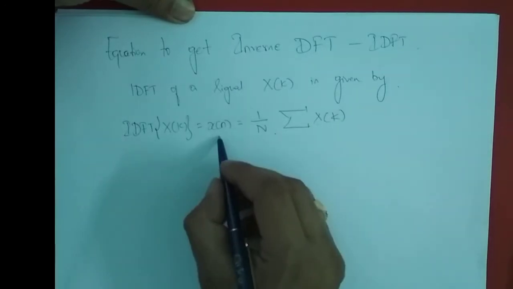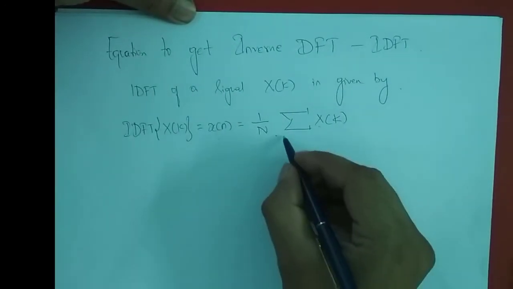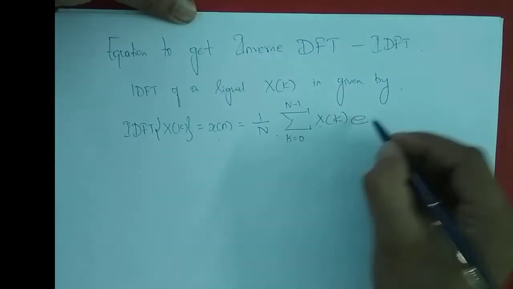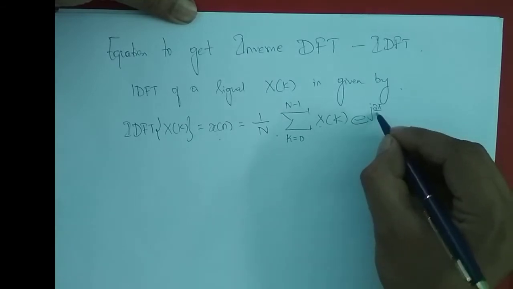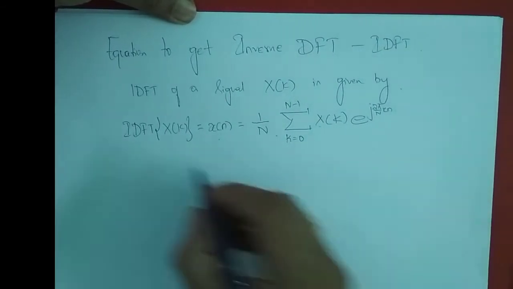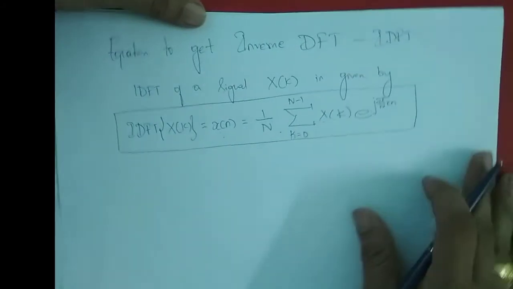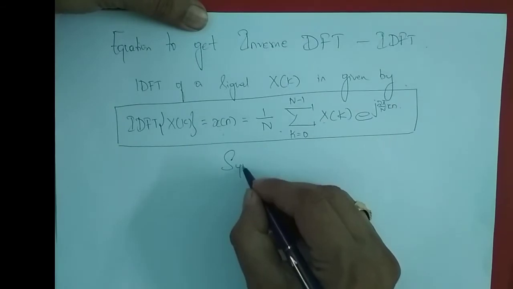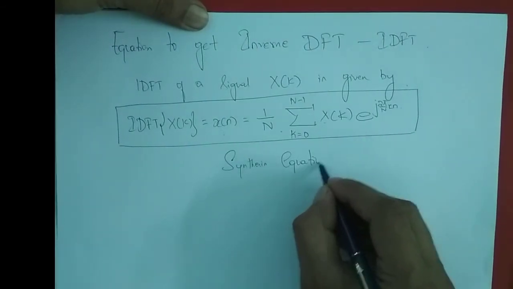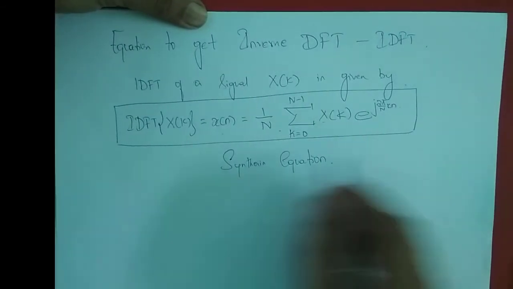Here the input is X of k and the output we get from the equation is x of n. So k is varying from 0 to N minus 1, e power j 2 pi by N into kn. So this is the IDFT equation. It is also called the synthesis equation. The DFT equation is called the analysis equation, and this equation is called the synthesis equation.